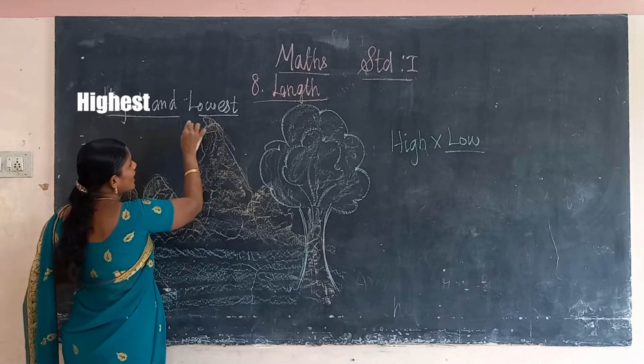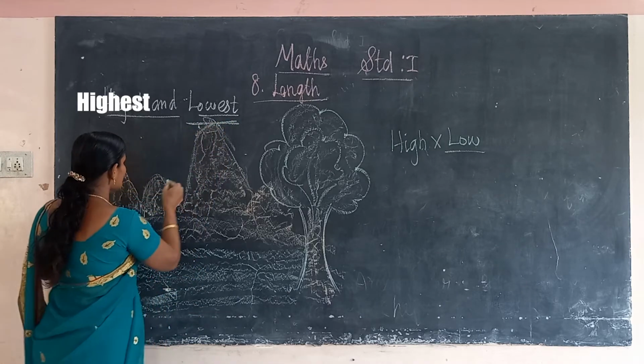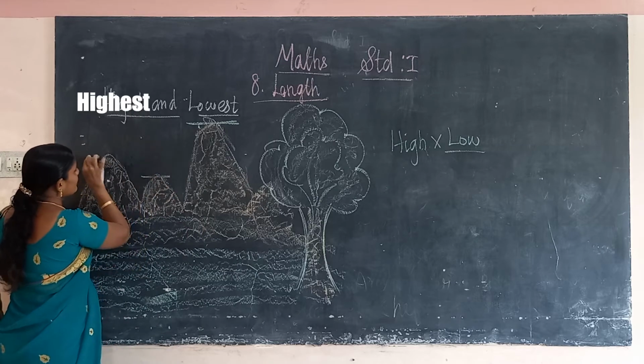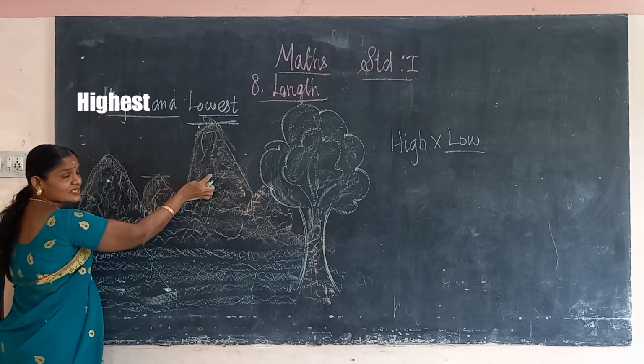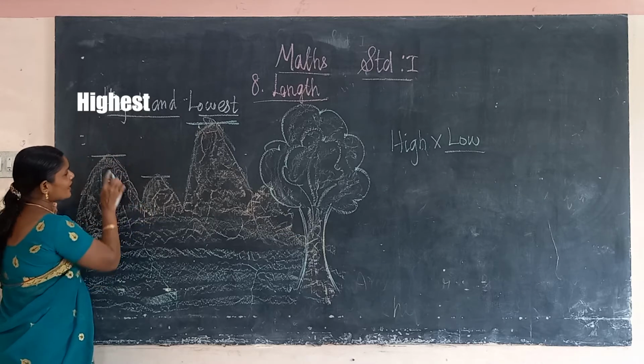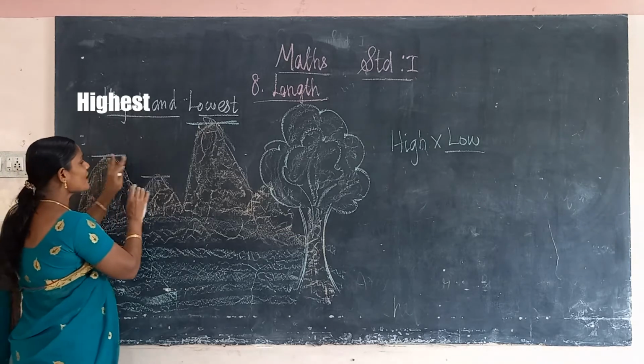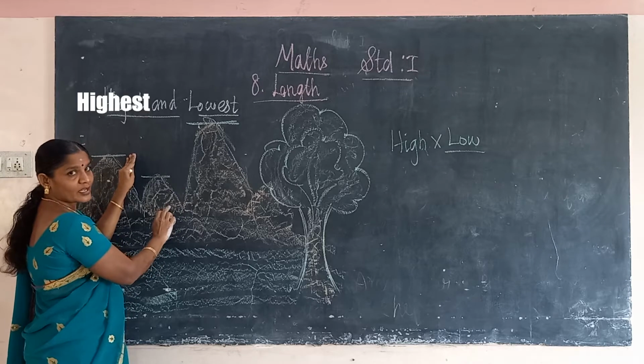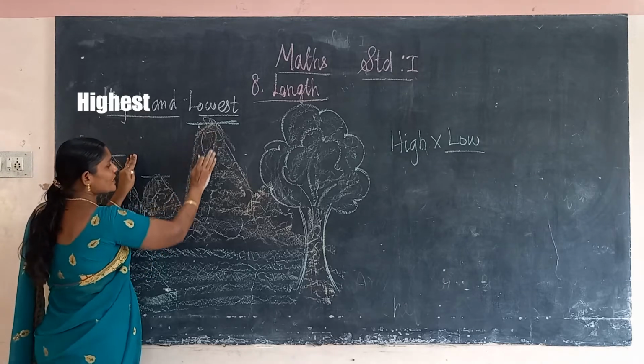Look here, this is its height. Look here, this one is small. Compared to this, this is the highest. You compare this mountain with this one. First we compare these two. This mountain is the highest.